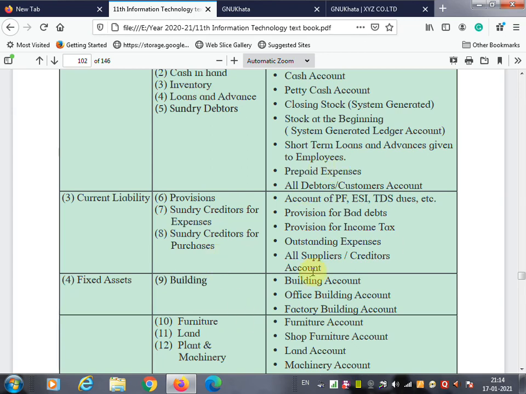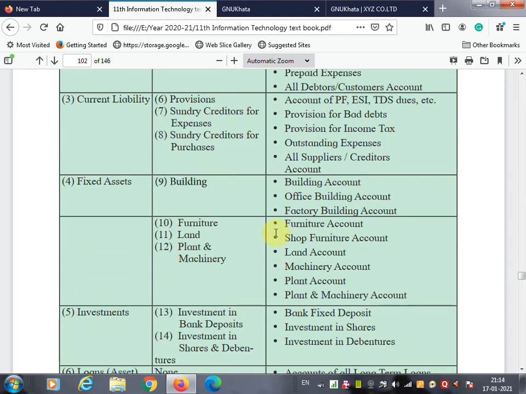Now when you're going to create a ledger account like a building account, office building account, factory building account, that will go under the fixed asset. Subgroup will be building. Furniture account, shop furniture account, land account, machinery account, plant and machinery account, all these ledger accounts when you're going to create, at that time they will go under the fixed asset again, but the subgroup according to their nature: furniture, land, plant and machinery.